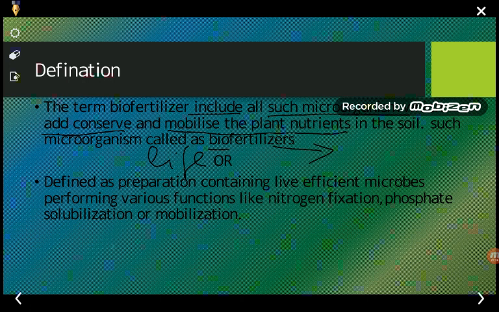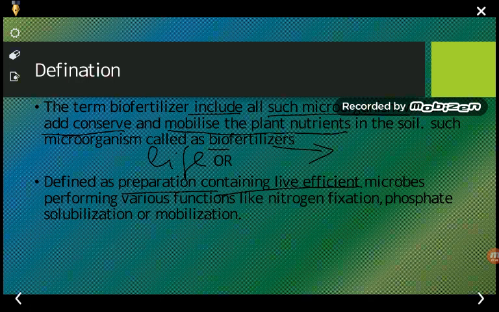This can also be defined as a preparation, any type of preparation containing live efficient microbes. Take any soil, and when we add an organism to that soil which causes the plant to grow or which gives nutrients more efficiently to the plants, it is defined as a preparation containing live efficient microbes.